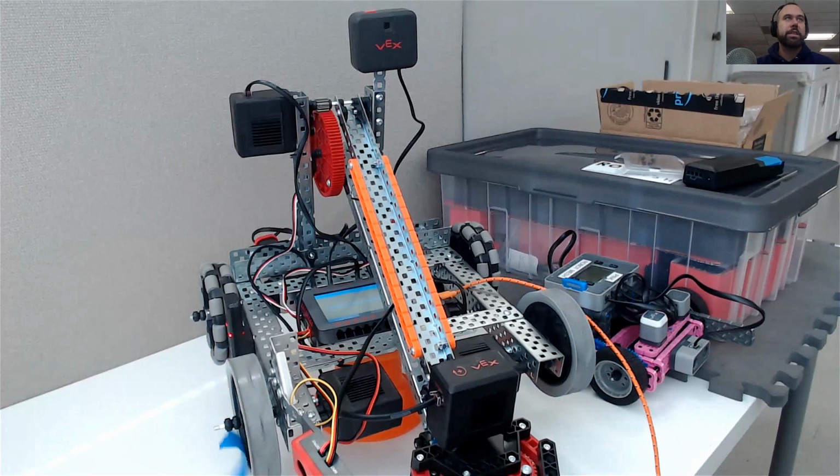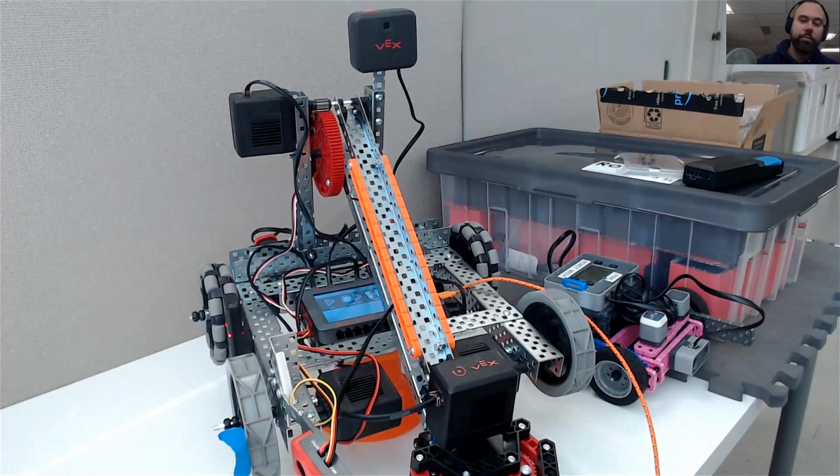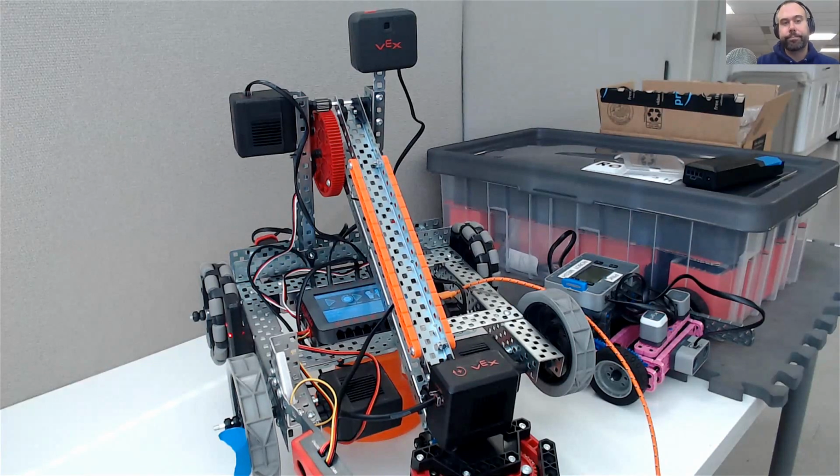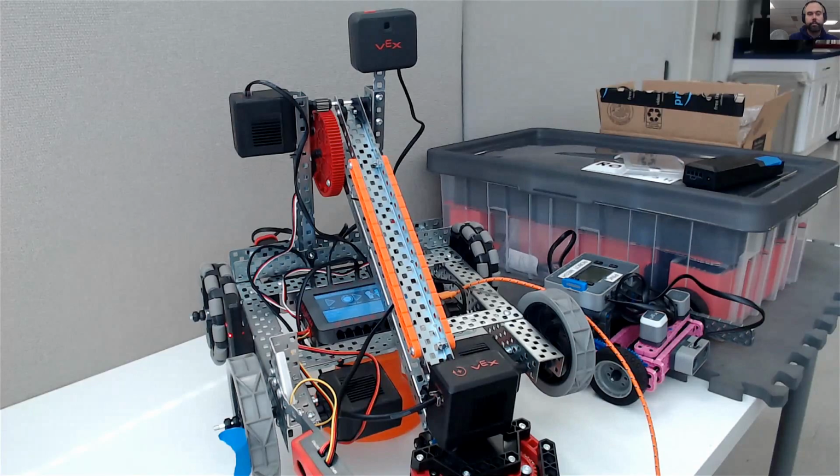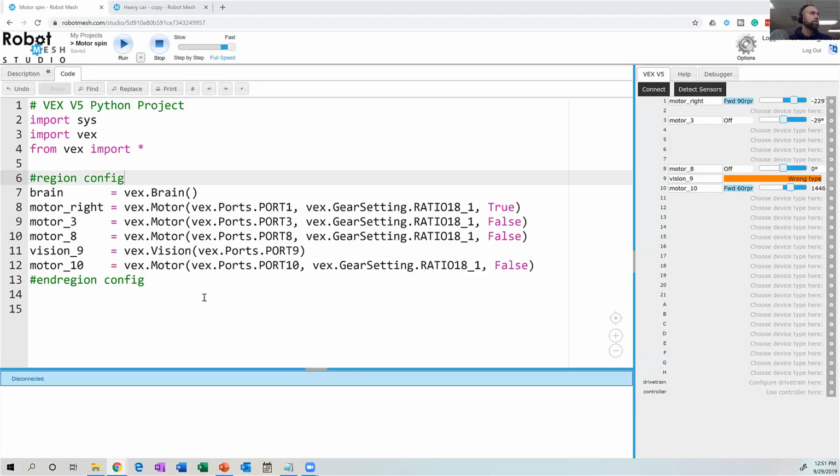What I'm going to do is disconnect and stop this. So let's go back into my programming environment. Okay. So what we had is a motor right. My motor 10 is actually my motor left. And presumably motor 3 is my claw and my arm. I'm not going to be playing so much today with the claw and the arm just because I have a very real fear that my robot will come flying off the table.